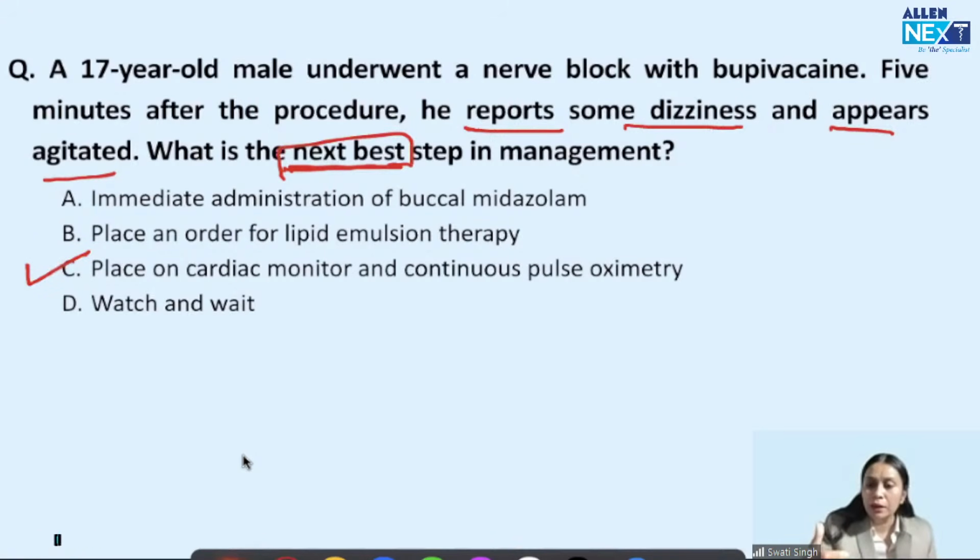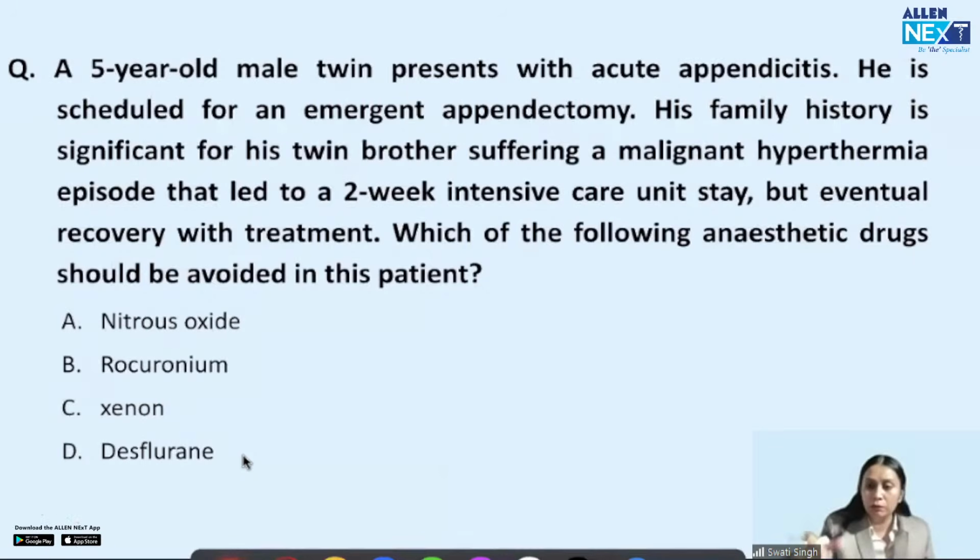Okay. So always your approach for the answer would be like this. If they are asking the next step, you have to go for the next step, what you have to do in that scenario. If they are asking the best therapy, then you have to go for the best therapy in that scenario. So always read the question carefully. INI-CET questions are a bit tricky. When you're reading the question, there may seem an obvious answer, but read the question carefully, because I'm seeing they're twisting the question a little bit, as I will show you in the next question. Okay, next question.